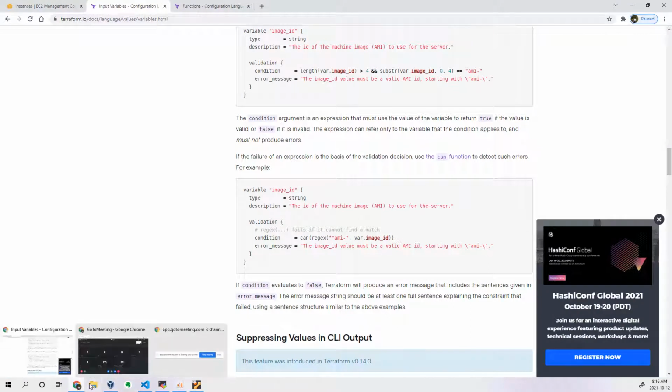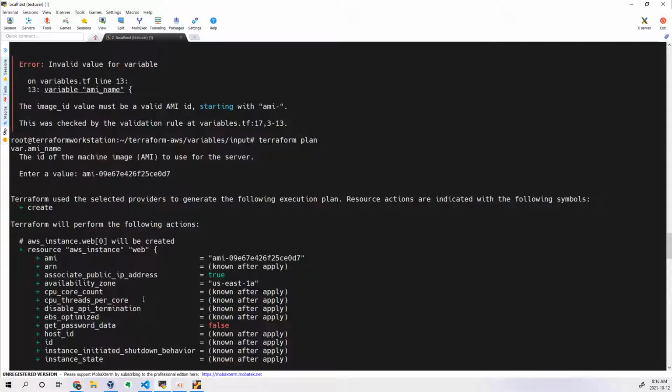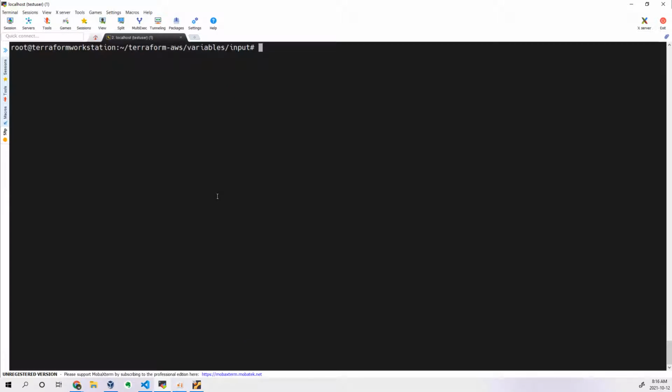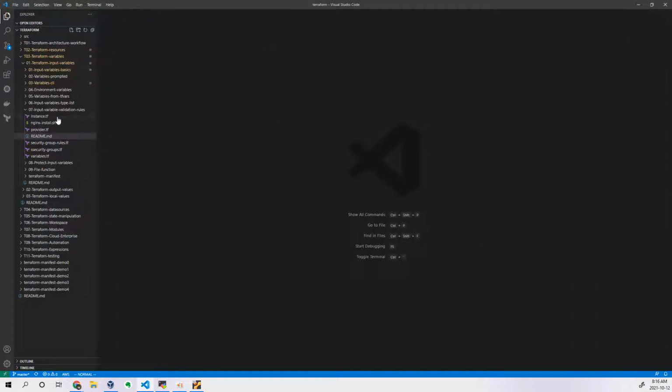Okay, so now let me go back to this. Where is the terminal? Yes. I'm not executing this actually. I just want to show you in the plan itself. Now the next variable type we can declare is, let's see. So this is all about custom validation rules for variables. The documentation is written here: references, functions and custom rules, how to add them. It is clearly written in the documentation. So with this, we have completed our input variable validation rules.